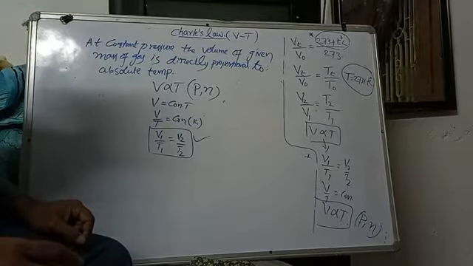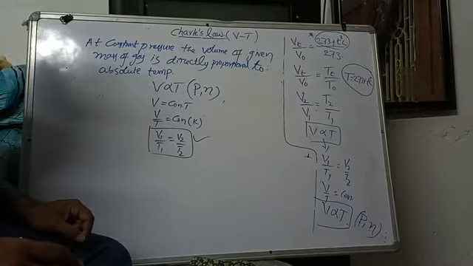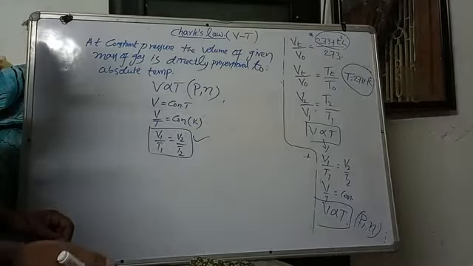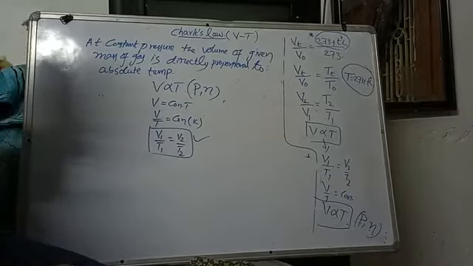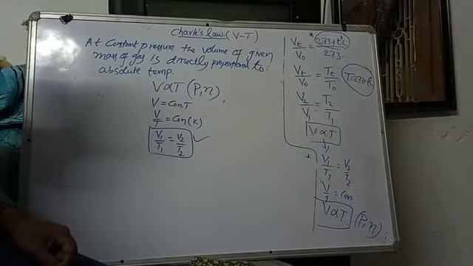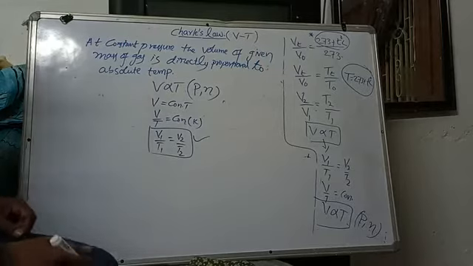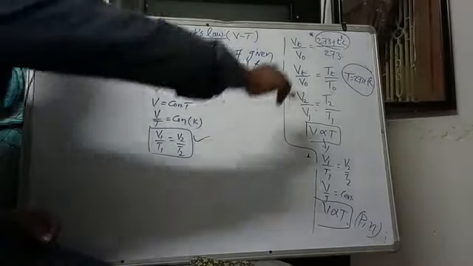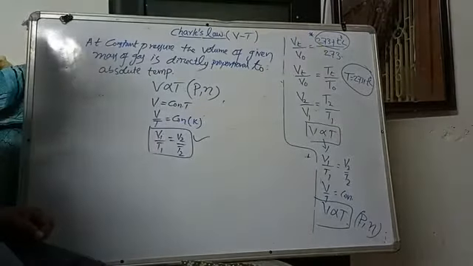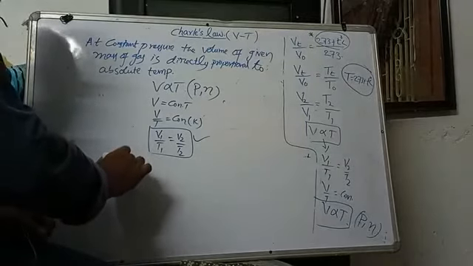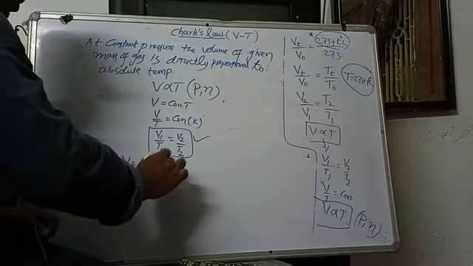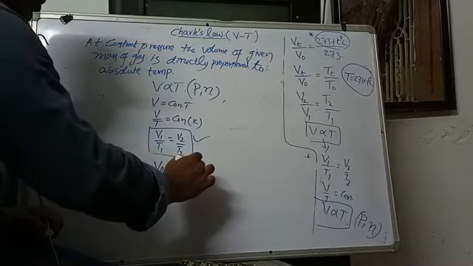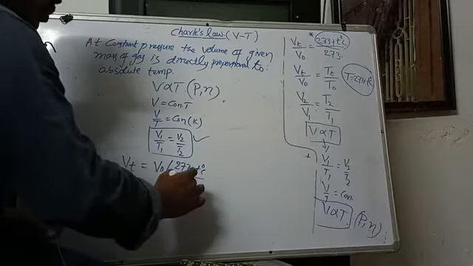And one more important point we have to discuss here: absolute zero temperature. What is its meaning? See, previously I used one formula, this formula: Vt is equal to V naught into (273 plus t) by 273.